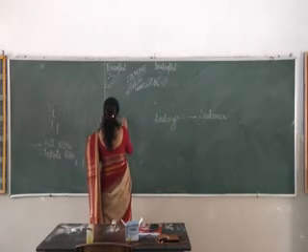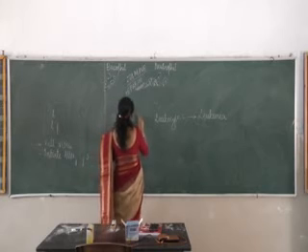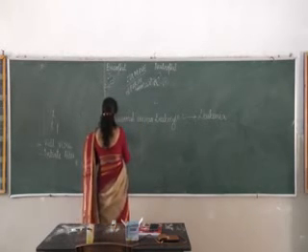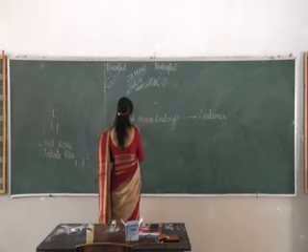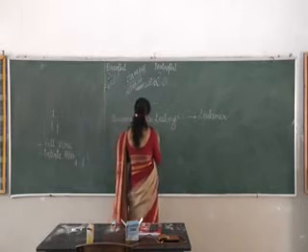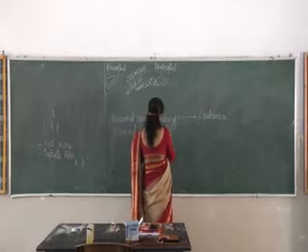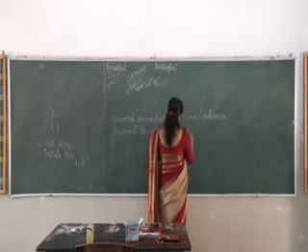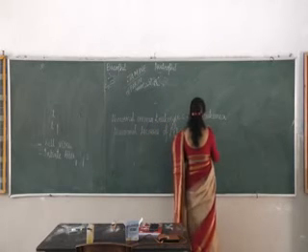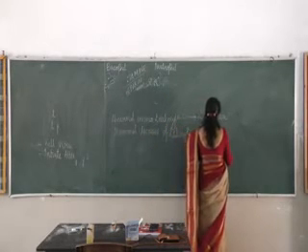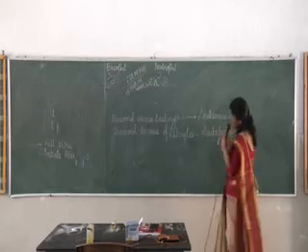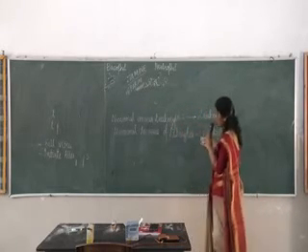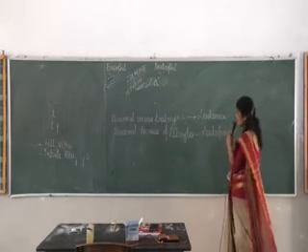And abnormal decrease of leukocytes is leukopenia. More or less the same term we have done. You remember we had done abnormal decrease in erythrocytes as erythropenia. In the same way it is leukopenia.